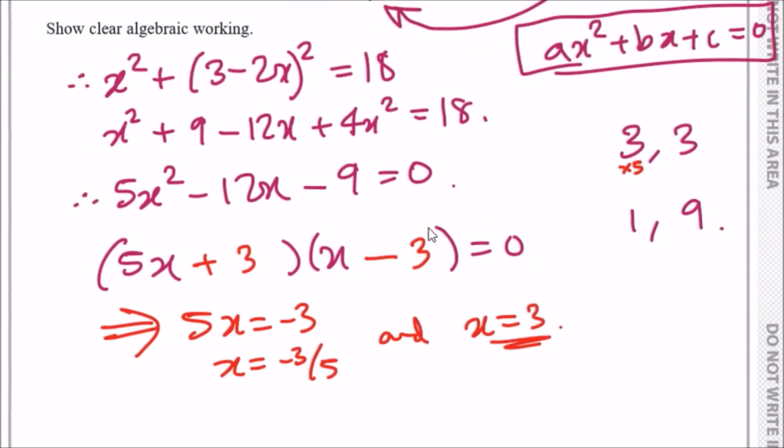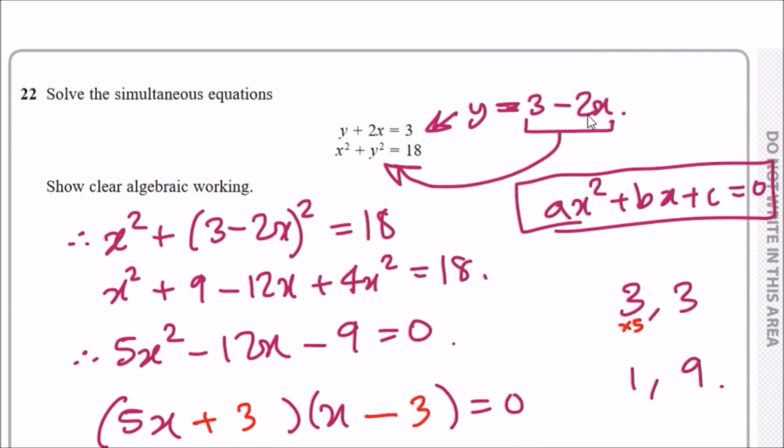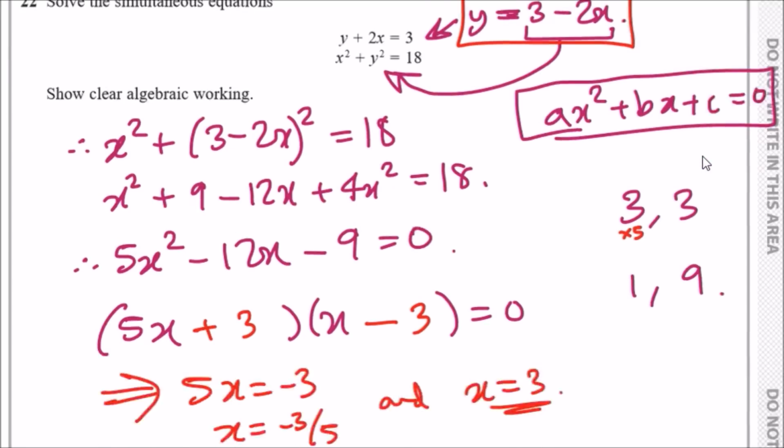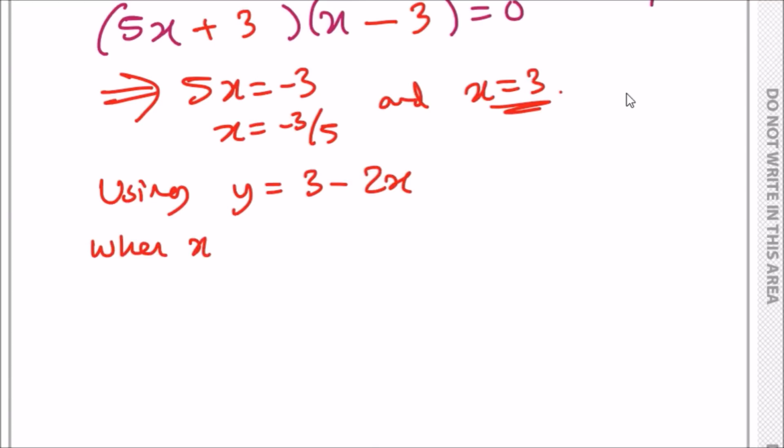Ooh, almost done. So now at this stage, what do we do? Do you remember earlier we had the y expression? So now all we do is plug everything back into here using this lovely equation. So you can say now, using y equals 3 minus 2x, when x equals 3, so plug in, 3 minus 2 times 3, you guys should get minus 3. So that's the first pair, which is 3, minus 3.